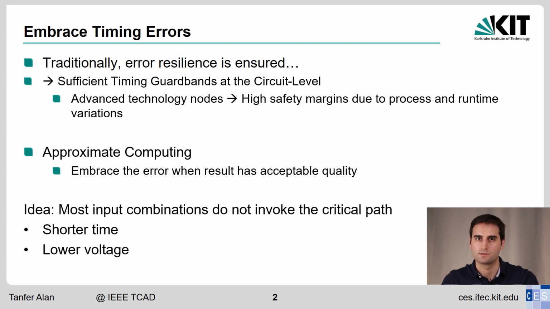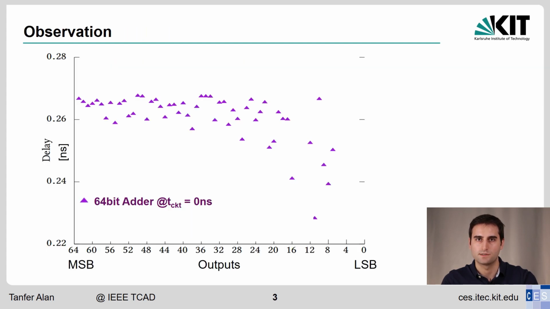We put this into experiments and see that it actually does not hold. In this example, we synthesize a 64-bit adder with a delay constraint of 0 nanoseconds. On the y-axis, we show the delay, and on the x-axis, we enumerate the primary outputs. We observe that most primary outputs have a delay between 0.22 and 0.28 nanoseconds. It's centralized rather evenly around 0.26.